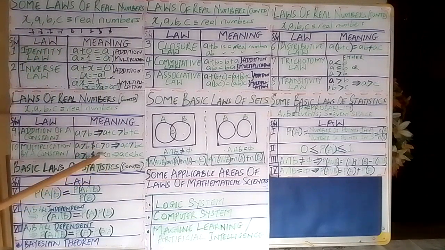So we have seen that when C is negative, we're going to have a reverse situation. AC can never be greater than BC; it will be less than BC. So that's the law with respect to multiplication by a constant.